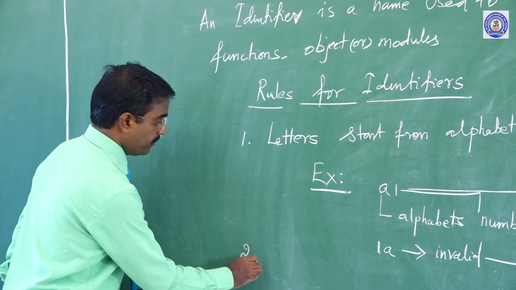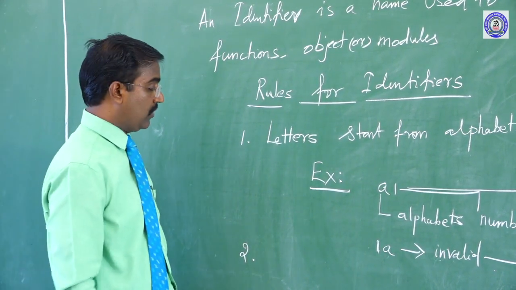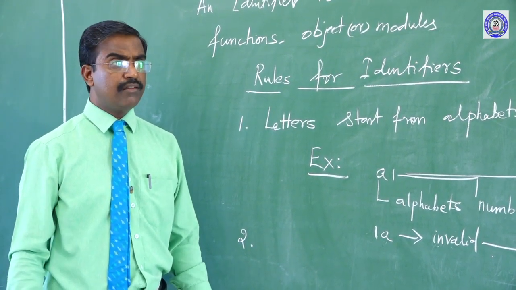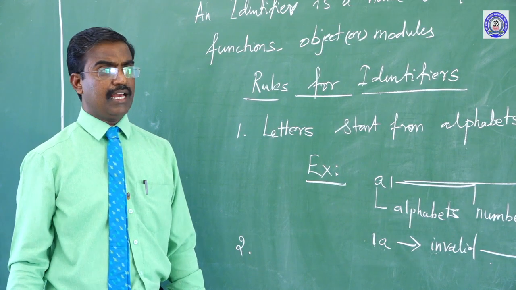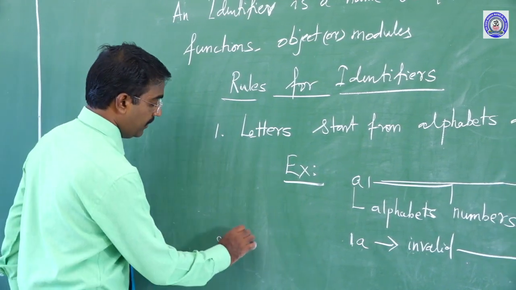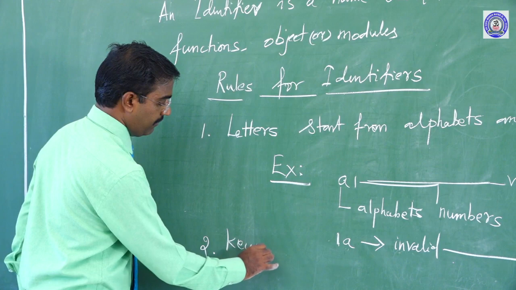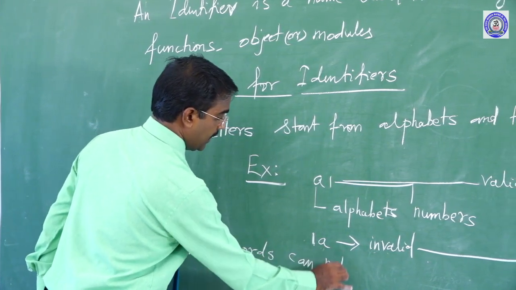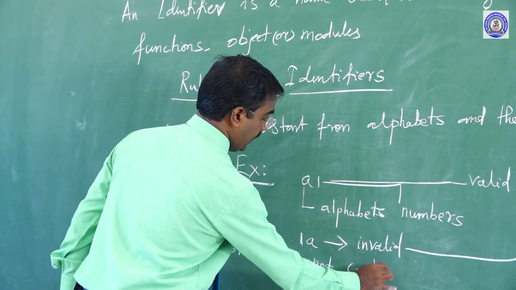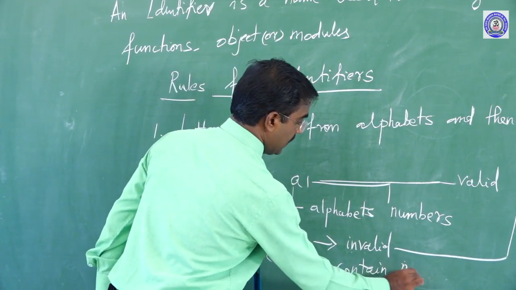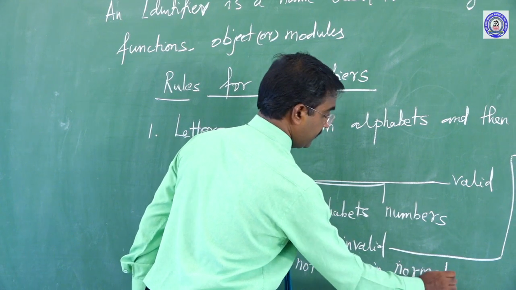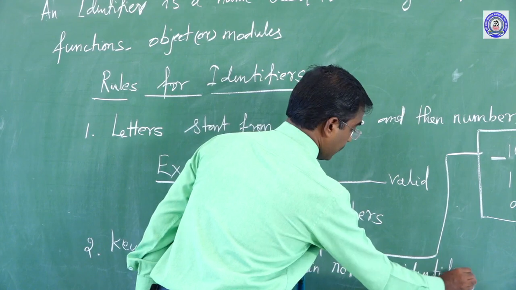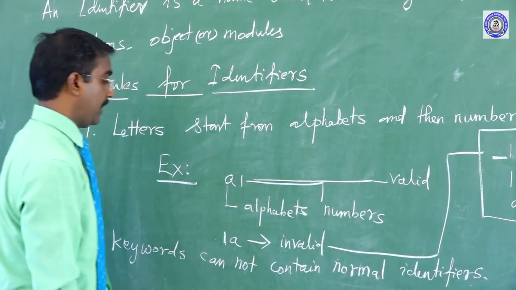Rule number 2. Previously we learned what reserved words, keywords are, but keywords cannot contain normal identifiers. I think it is clear. These are the 2 rules.